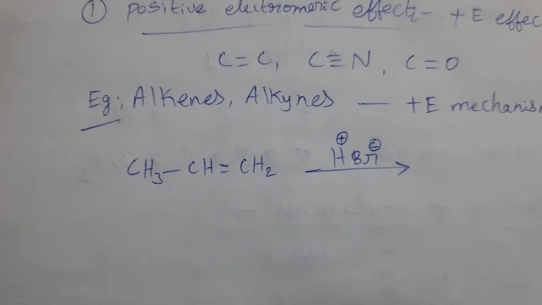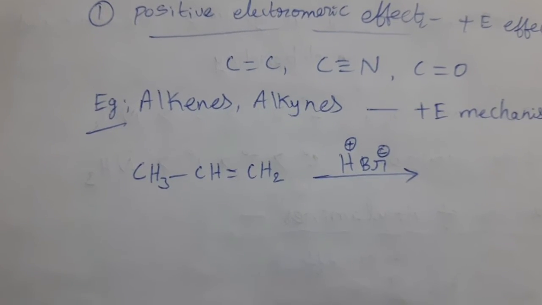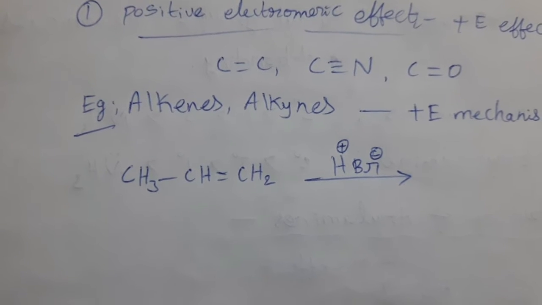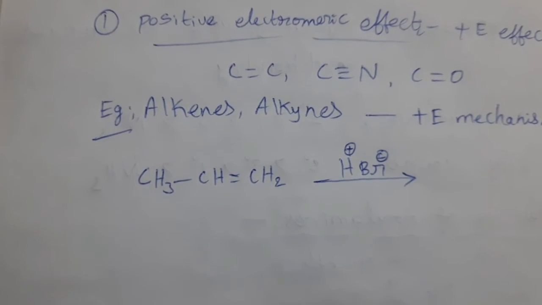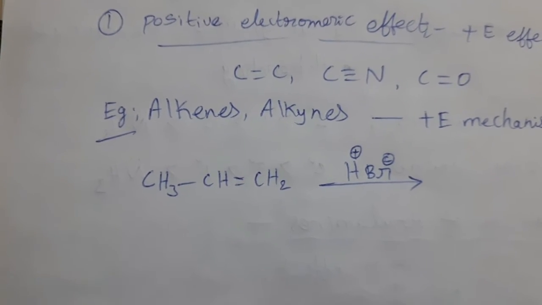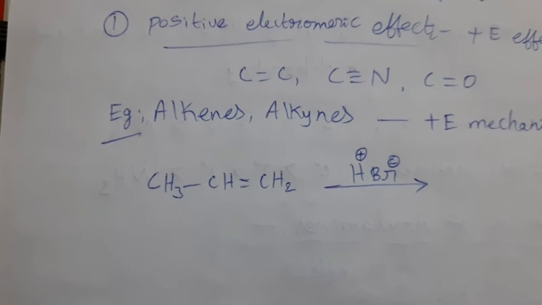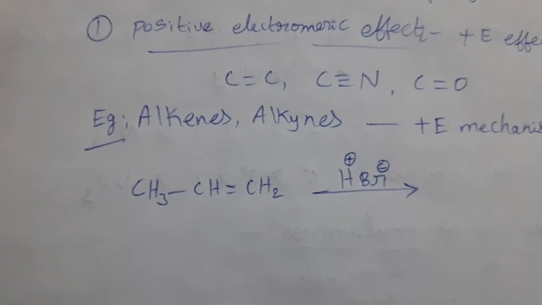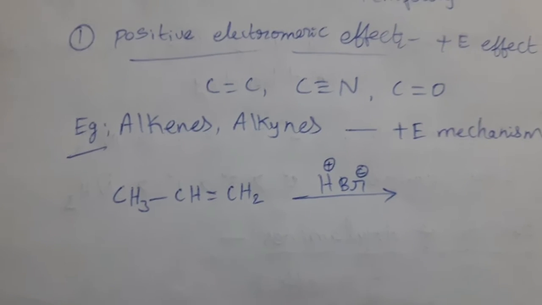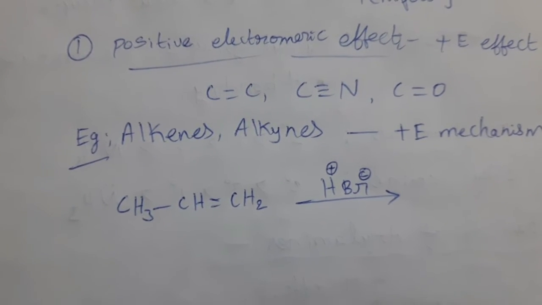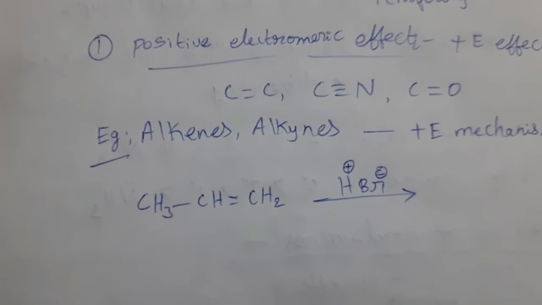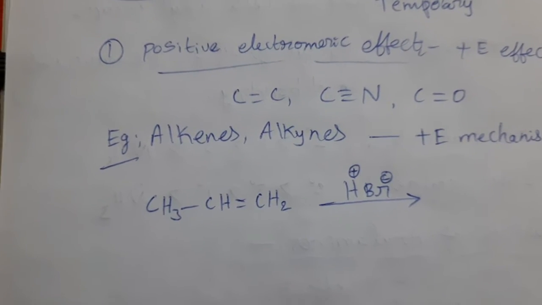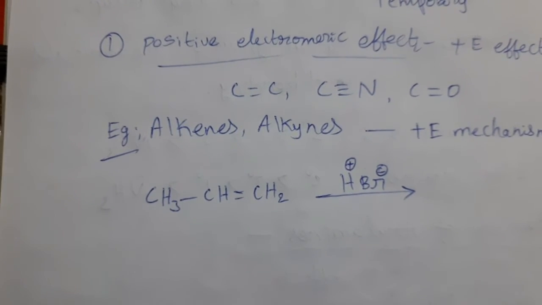The bonded atom which gains the electrons acquires negative charge, that is nucleophile. The other bonded atom which loses electrons acquires positive charge, that is called electrophile. Simply, electrophile means electron attracting species having positive charge. Nucleophile means nucleus attracting species having negative charge.